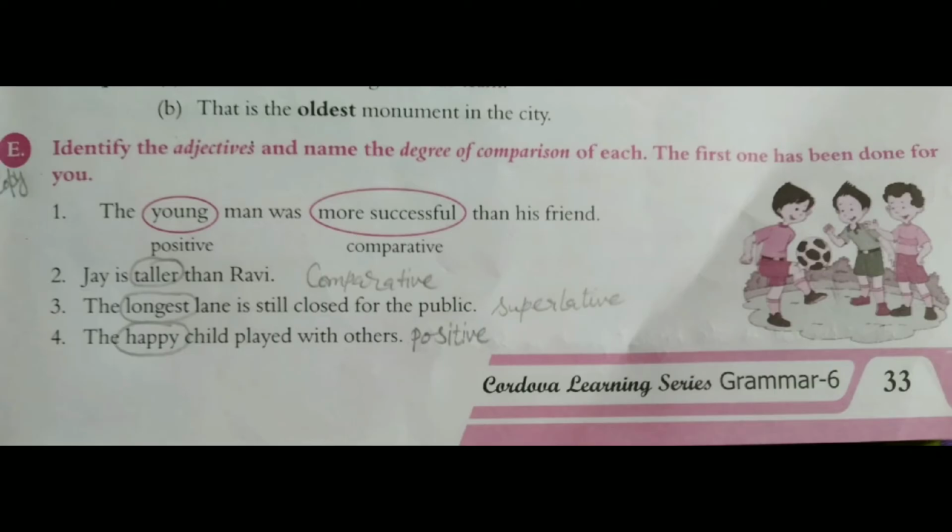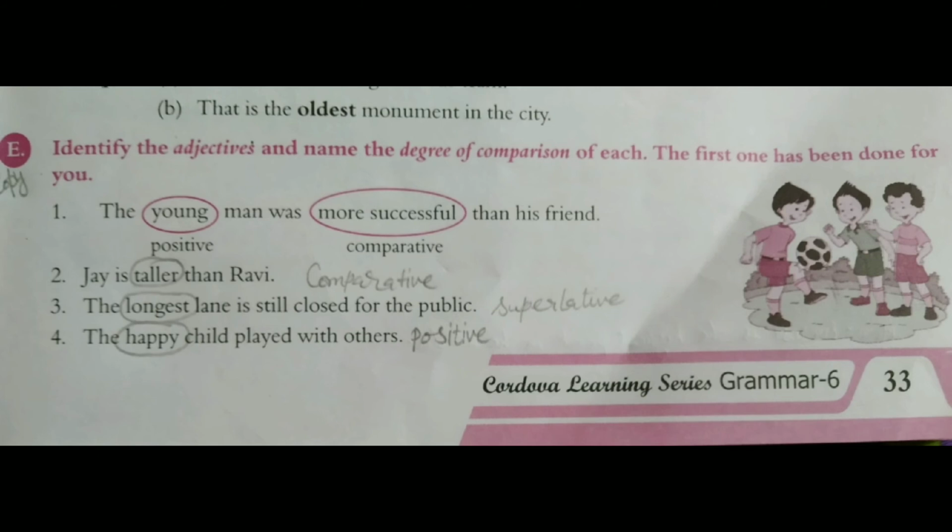Explanation of the chapter is over here, but exercises are left. So we are going to attempt all the left exercises. Number E. Identify the adjectives and name the degree of comparison of each. First one. The young man was more successful than his friend. Young is positive and more successful is comparative. Kindly do this exercise in your copy.